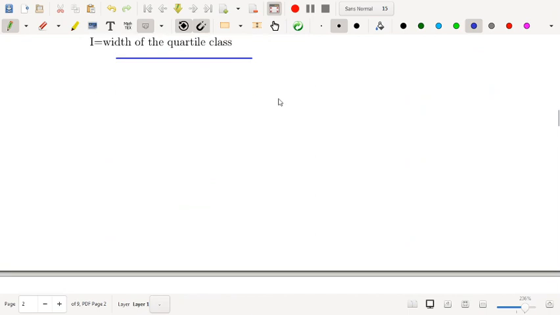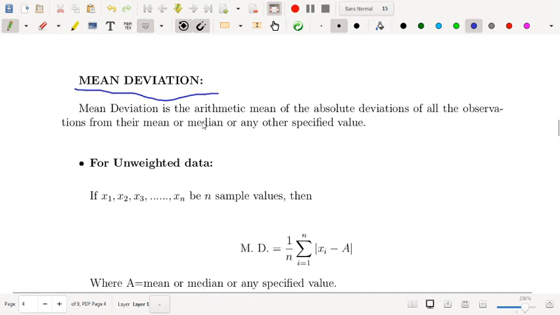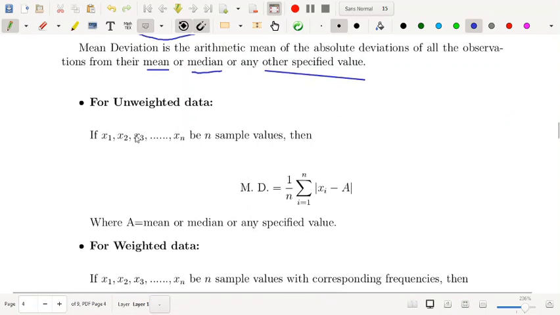We'll show you mean deviation. It's the third measure of dispersion. This is another measure of dispersion, mean deviation. So what is mean deviation? Mean deviation is the arithmetic mean of the absolute deviations of all the observations from their mean or median or any other specified value. It can be your mean or median or any other specified value. So let's see how you will calculate it.